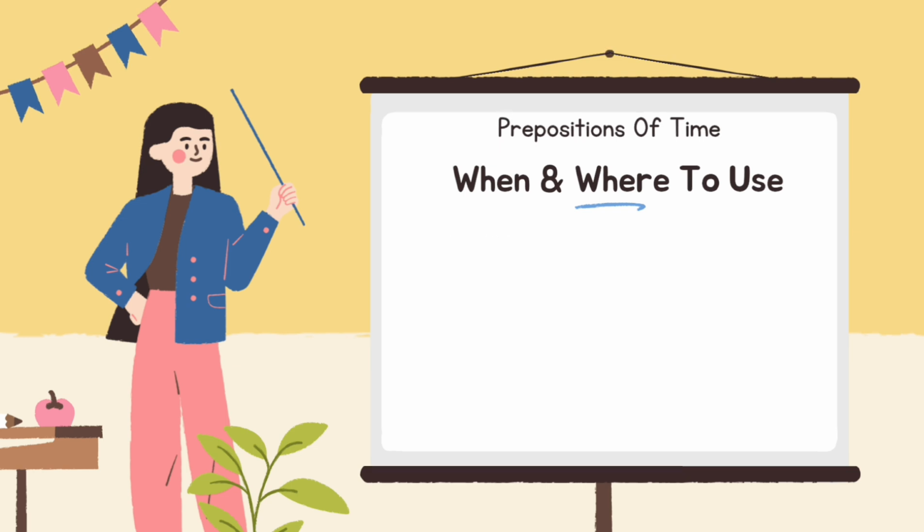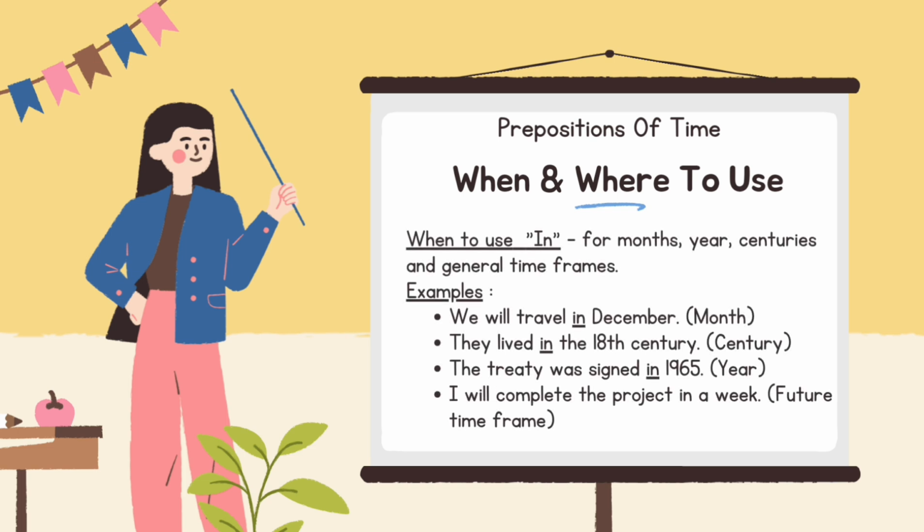When and where to use in: for months, years, centuries, and general timeframes. Examples: we will travel in December, month. They lived in the 18th century. The treaty was signed in 1965, year. I will complete the project in a week, future timeframe.